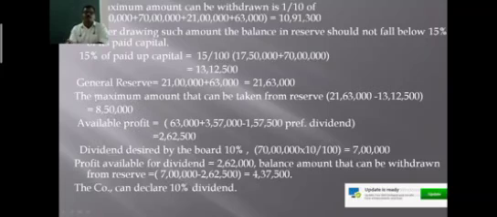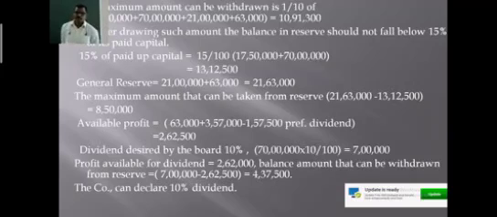See, the maximum amount the company can draw from the reserve is 8,50,000, right? It can withdraw from the reserve, but already there is a balance of rupees 2,62,500 in the profit and loss account, and the total amount of dividend required is 7 lakhs. So already this amount is available. 2,62,500 is available in the profit and loss account. Therefore, the balance amount of 4,37,500 can be withdrawn from the reserve to declare a dividend of 7 lakh, so that company can declare a dividend of 10%. So 10% dividend can be declared by the company.